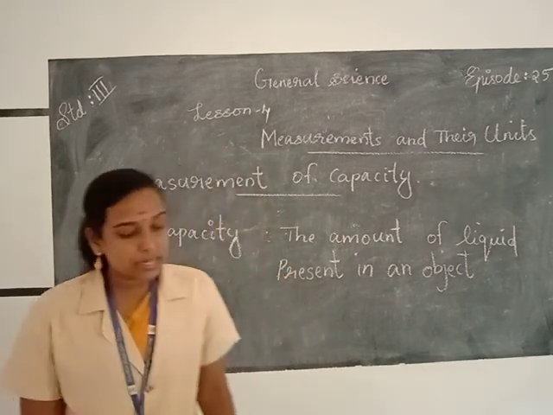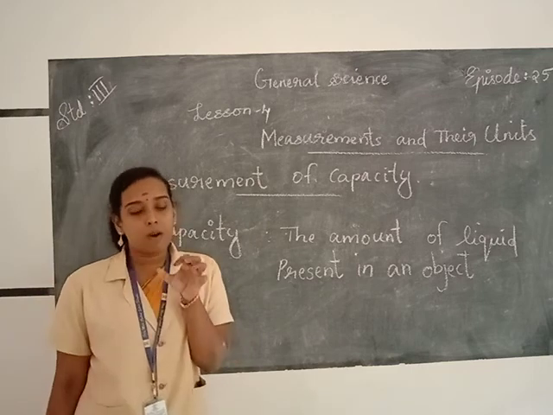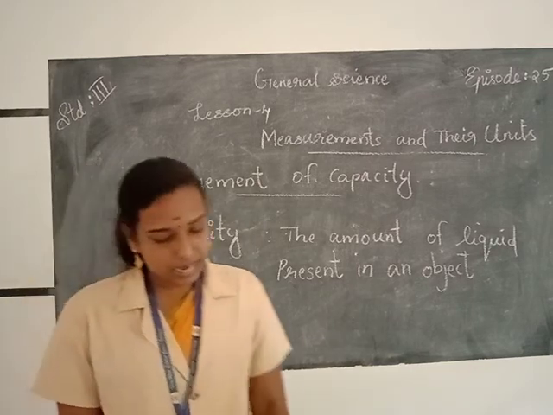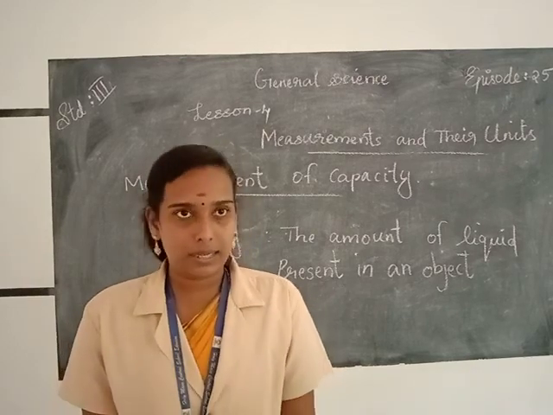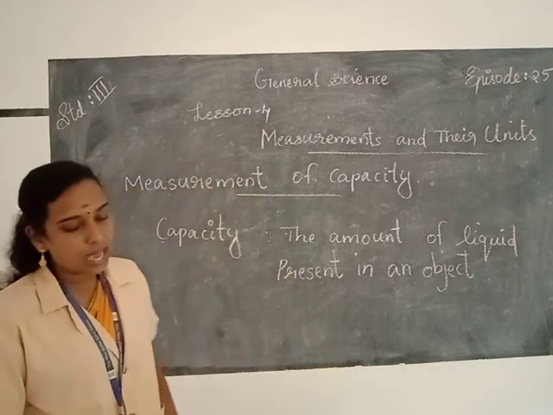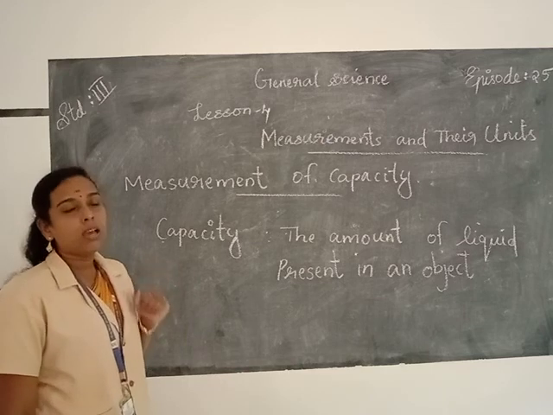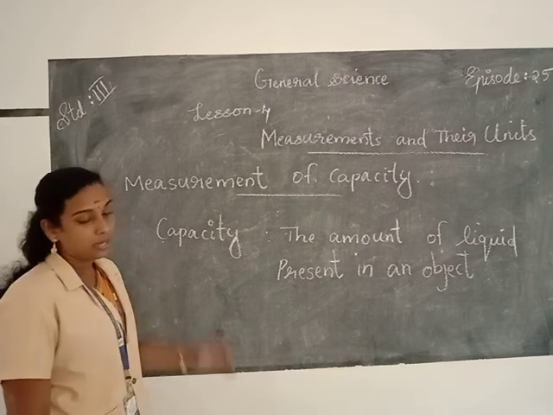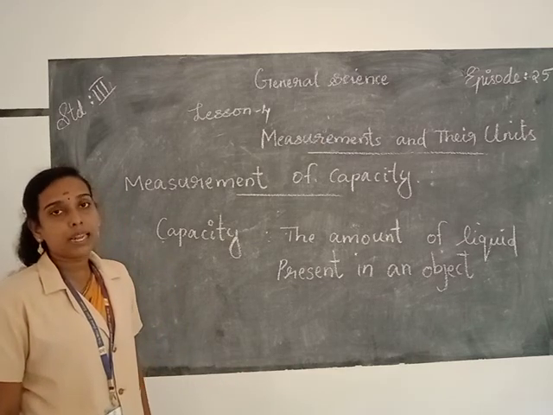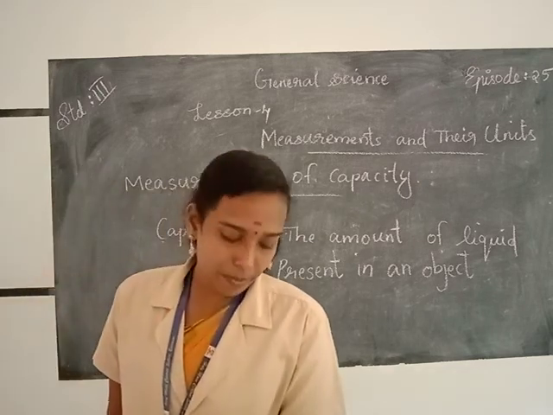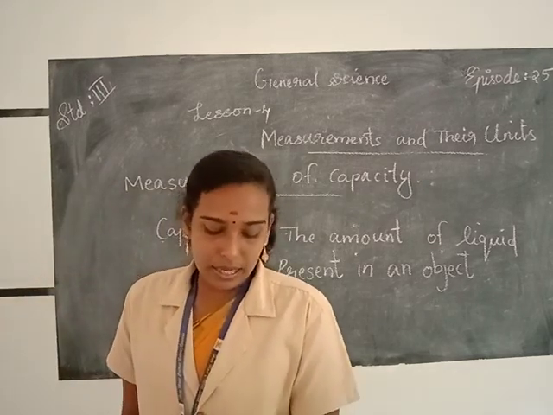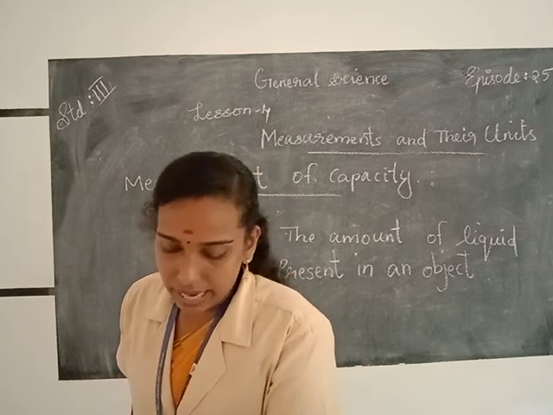Capacity tells us how much liquid is present in a container, and it is measured in milliliters and liters. So the units used to measure capacity are milliliters and liters.